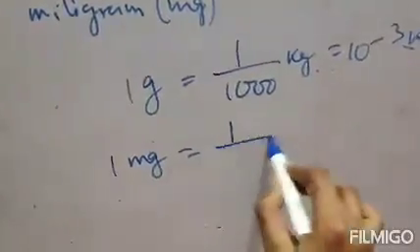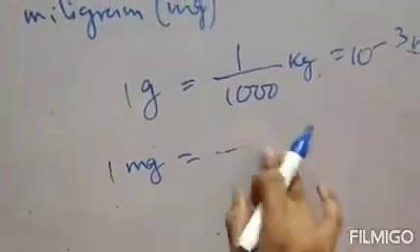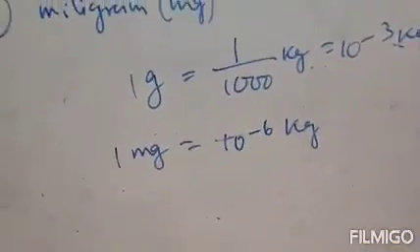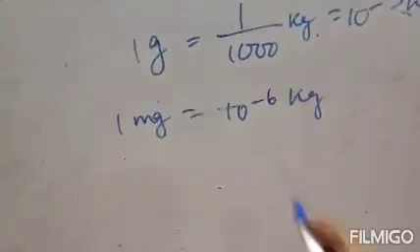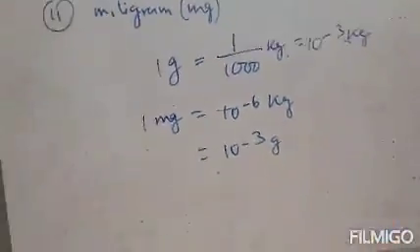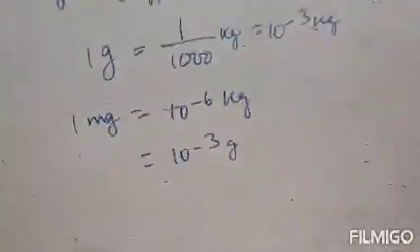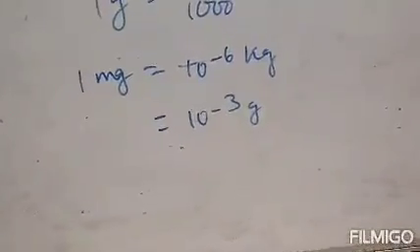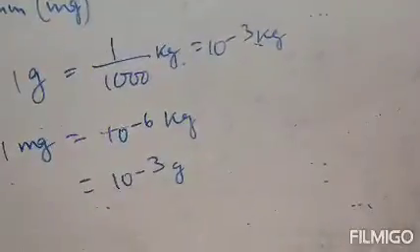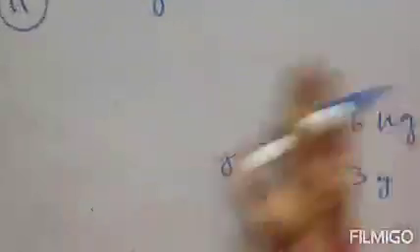That means 1 mg equals 10 to the power minus 6 kg, or you can say 1 milligram equals 10 to the power minus 3 gram. Clear?